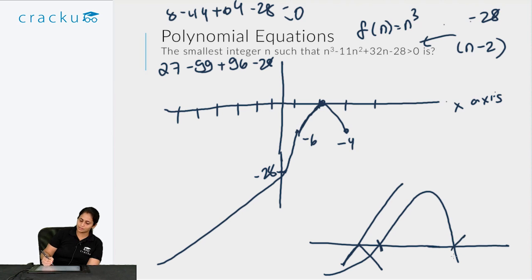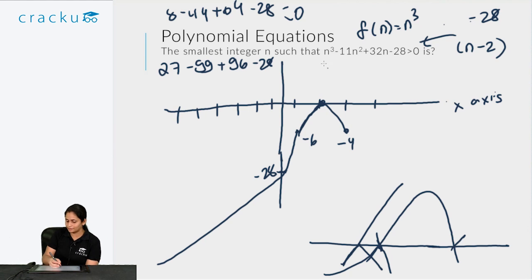So what happens is that if you have a graph like that, at all the possible roots, it crosses the x-axis. So this is a root, this is a root, and between these two roots it is positive. Since it did not cross the x-axis, it means that both these roots are at the same place. So n minus 2 should be a factor of this particular equation twice. Let me actually calculate to confirm that. So let me factorize this equation.